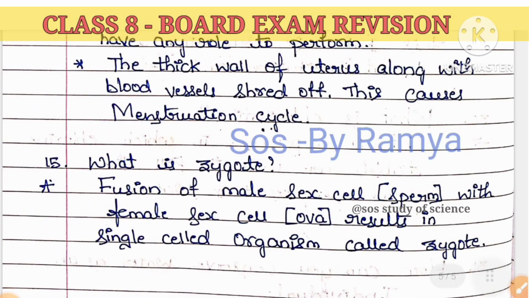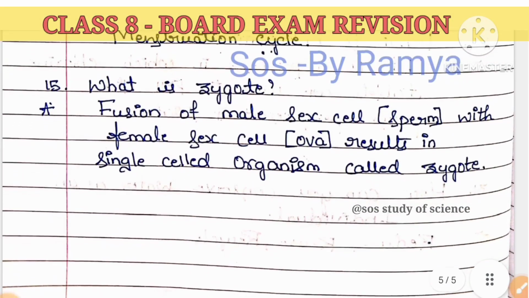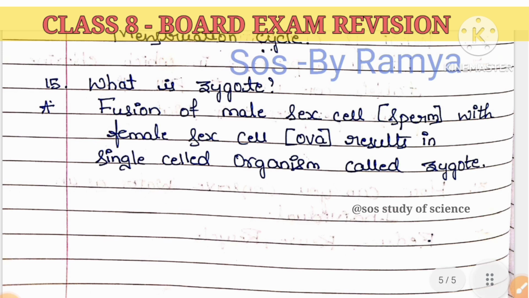Next question: what is a zygote? A zygote is nothing but the fusion of the male sex cell, which we call sperm, with the female sex cell, which we call ova. The fusion of the male sex cell with the female sex cell forms a single-celled organism, children. That single-celled organism is called a zygote.